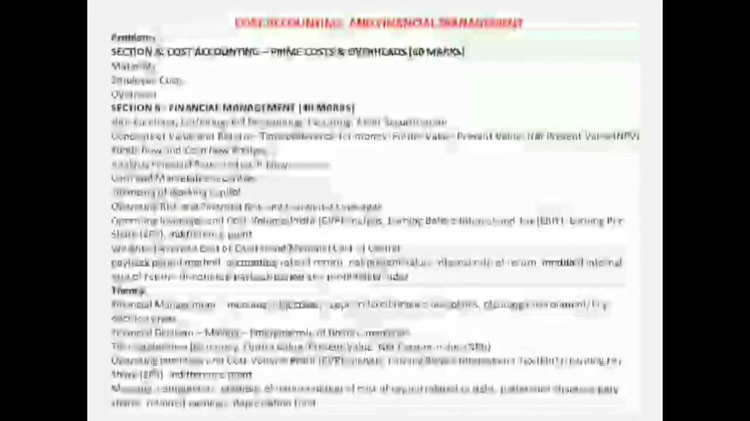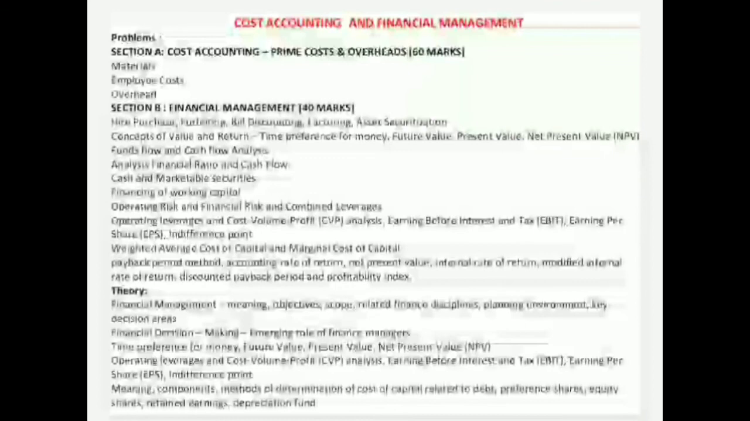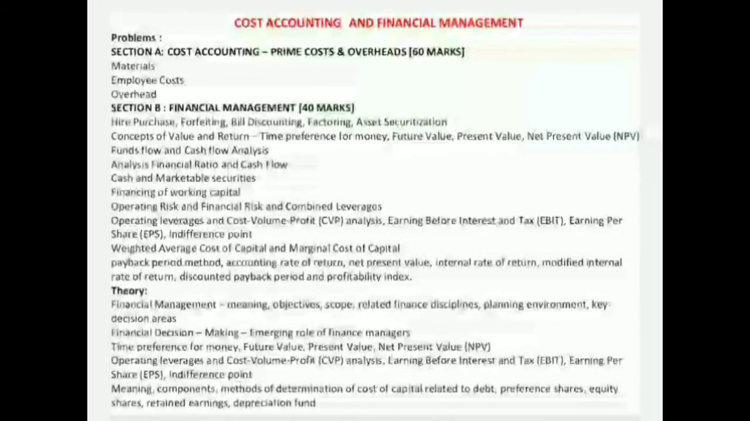Now let's talk about cost accounting and financial management. Section A, let's start with the problems. Section A, cost accounting, prime cost and overhead, will be of 60 marks. Let's talk about it one by one. You have to work on materials, employee cost, overhead. Now talking about Section B, financial management, which will be of 40 marks. For these 40 marks, what do you have to cover?